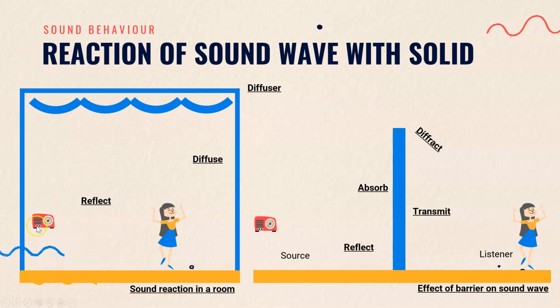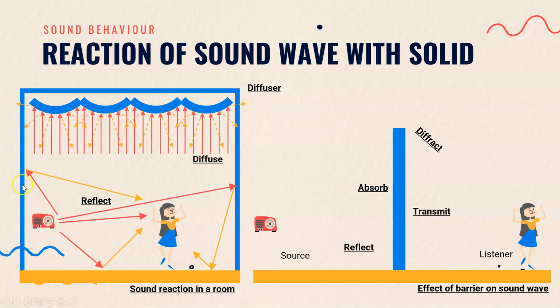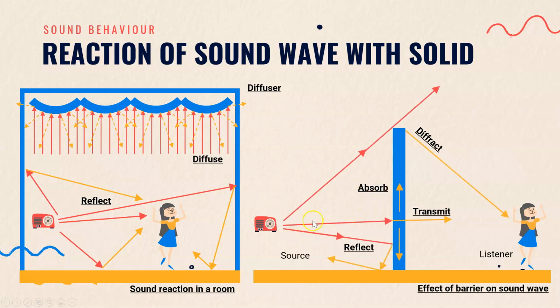So when the radio is switched on, sound will propagate and reflect at walls, floor, and then reach the listener. Other than that, sound will also propagate directly to the listener. It will also propagate to the ceiling and diffuse throughout the room, and then again reach the listener. For the second example, when a sound hits a wall, it will transmit, absorb, reflect, and diffract.